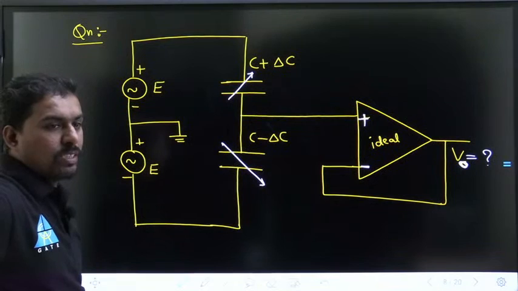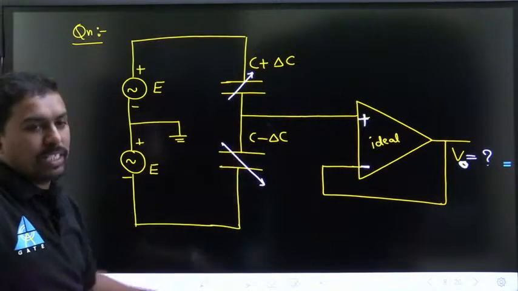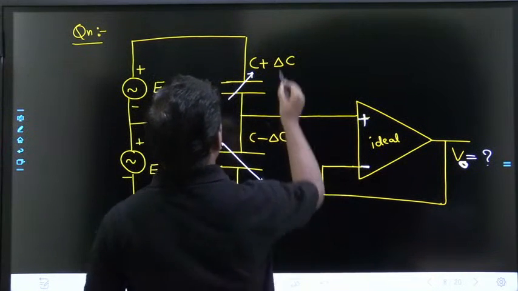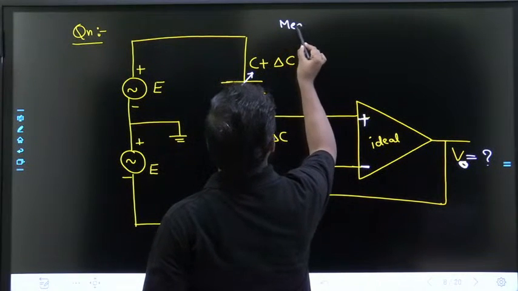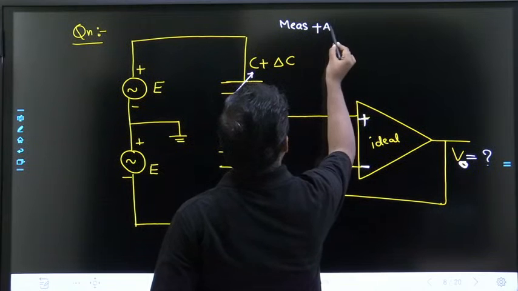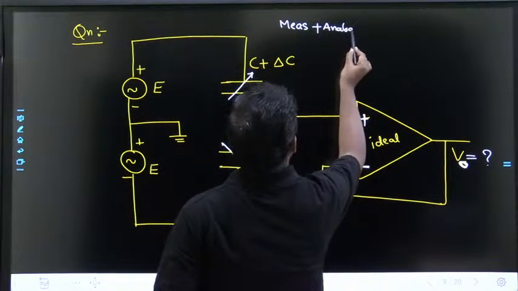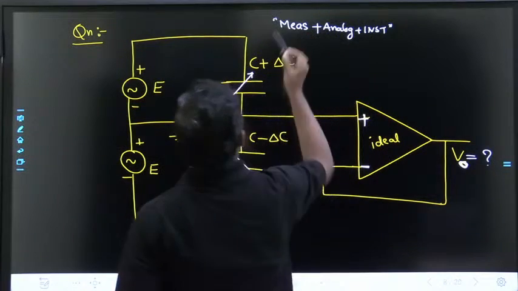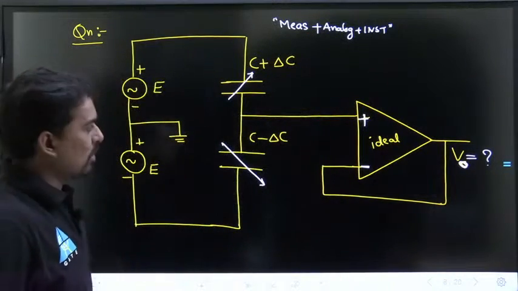Yeah, these are some combinations of measurements with instrumentation. Measurements, instrumentation, analog. So these are the combinations: measurements, analog plus instrumentation. Combinational questions: measurements, analog and instrumentation.